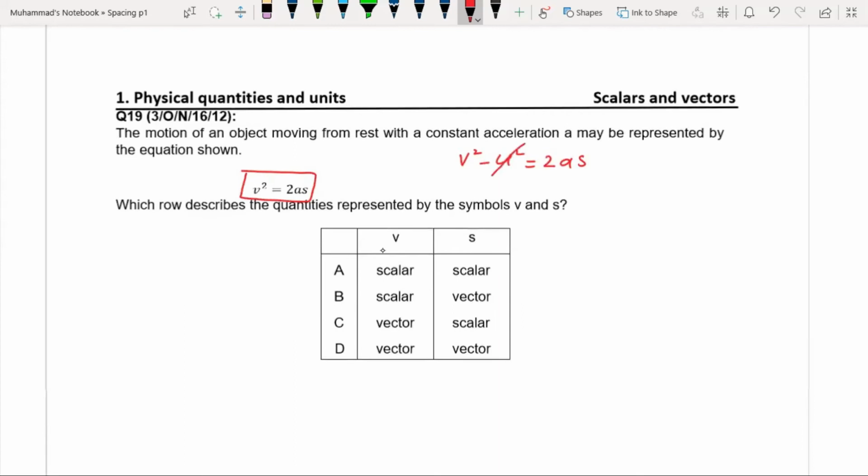So if an object started from rest, then initial velocity will be 0. Then V square is equal to 2AS, where A is acceleration, S is displacement, and V is velocity. So V is velocity, that is also vector. S is displacement, that is also vector. Sorry, both are vectors. So option D is correct. So question 19, D is correct.